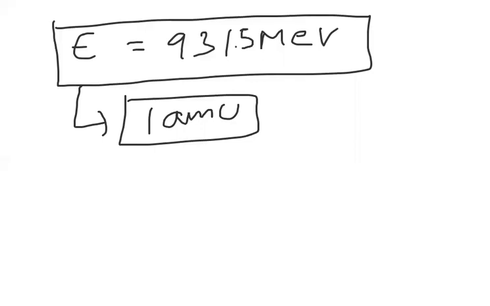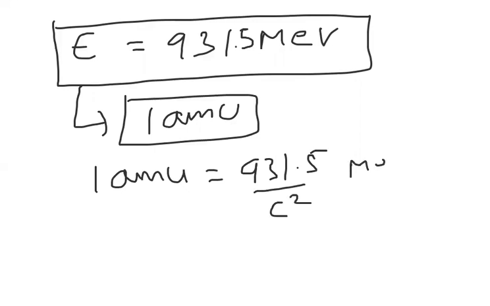We can also write 1 AMU as 931.5/c² MeV. We write c² because the energy formula is mc². So the energy corresponding to 1 AMU is 931.5 MeV.